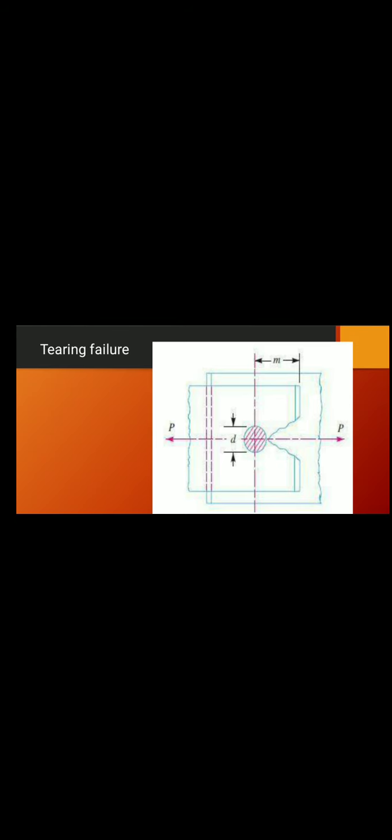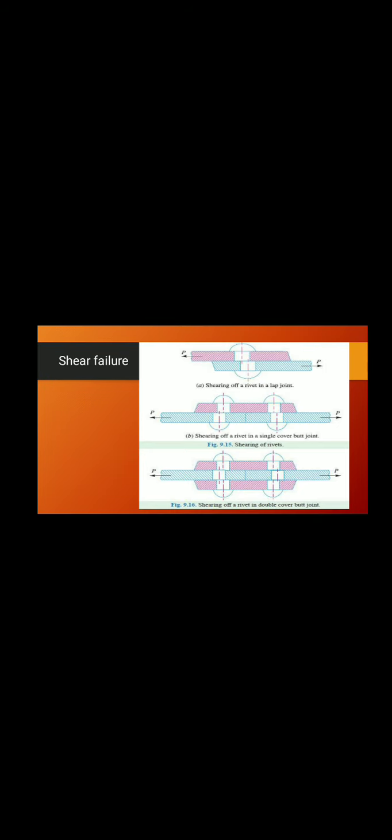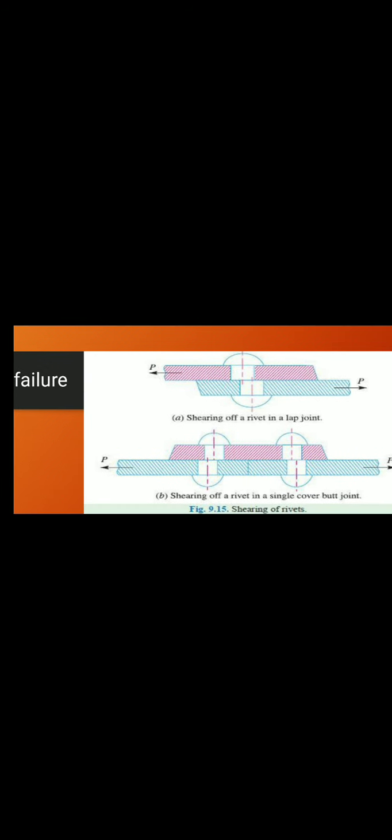Okay, let's go for another failure, shear failure. This is most common in rivets. This shear failure is due to tensile stresses. Whenever the plates which are connected by the rivets exert a tensile stress on the rivets, and the rivets are unable to resist the stress, they simply shear off. You can see in the schematic diagram a rivet shearing off in a lap joint.